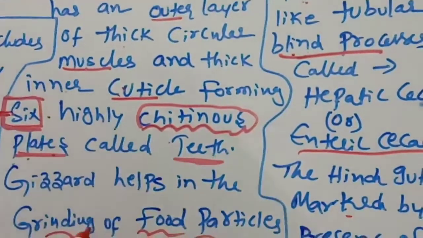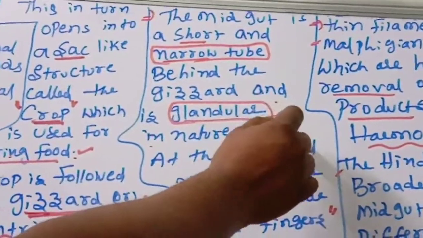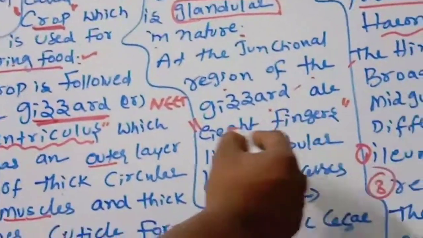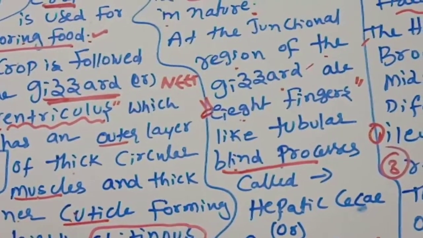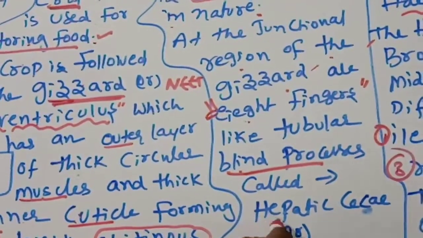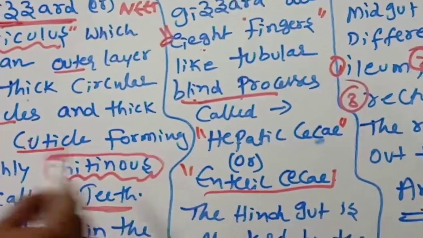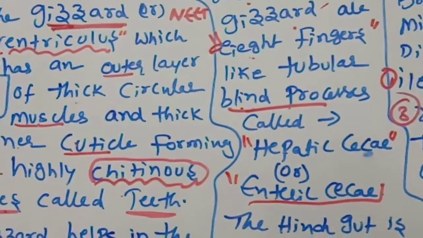The gizzard helps in the grinding of food particles, and the midgut is a short and narrow tube behind the gizzard and is glandular in nature. At the junction region of the gizzard and midgut are eight finger-like tubular blind processes called hepatic caeca or enteric caeca. These secrete digestive juices and enzymes which are helpful for digestion.